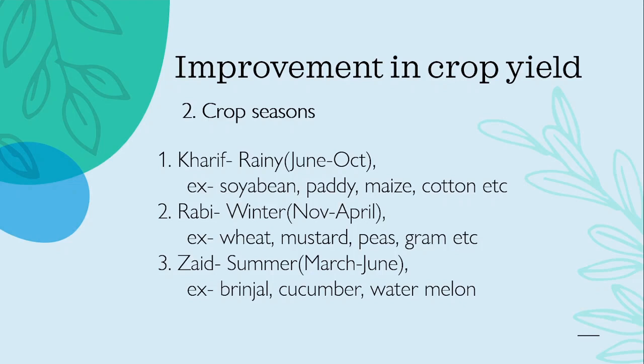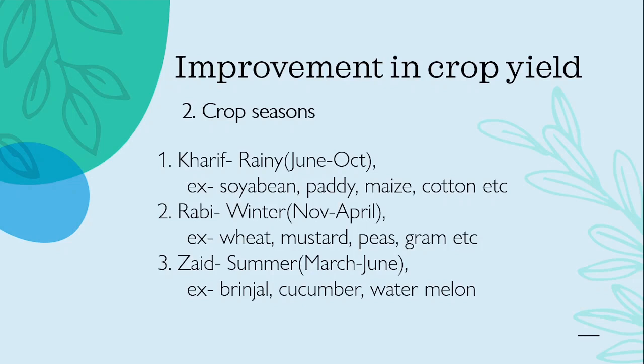Okay, so first we have kharif crop, then rabi and zaid. Kharif crop is rainy crops. It is grown between June and October. Examples are soybean, paddy, maize, cotton, etc. The rabi crop is a winter crop that is grown and harvested between November and April. Examples are wheat, mustard, peas, gram, etc.